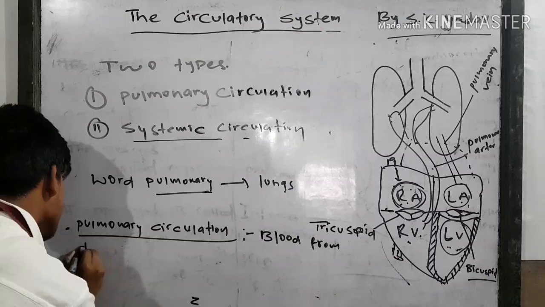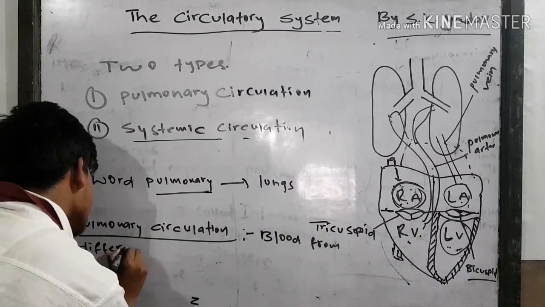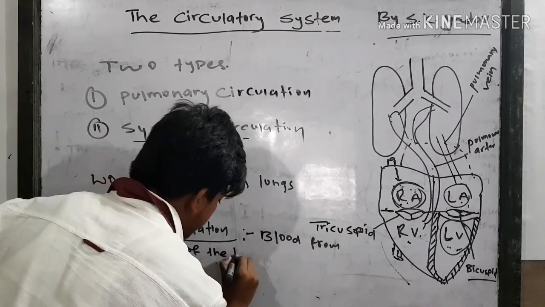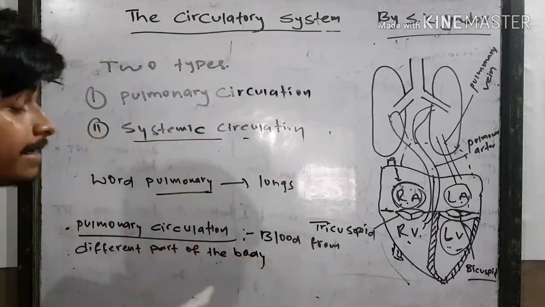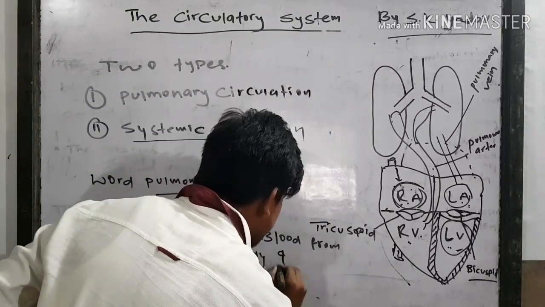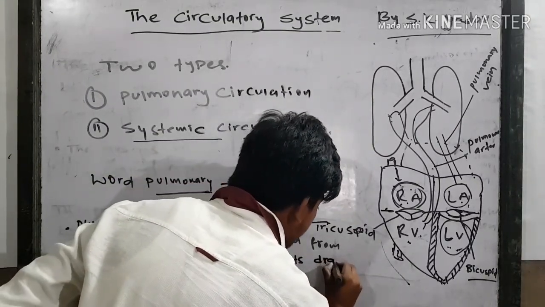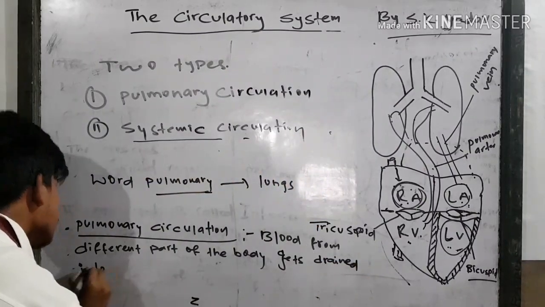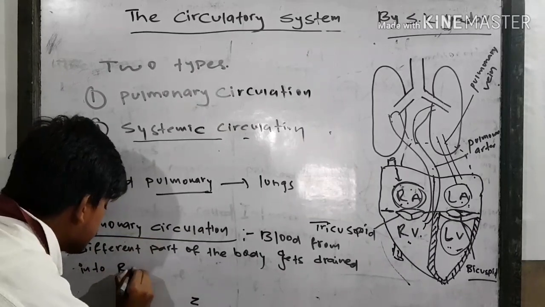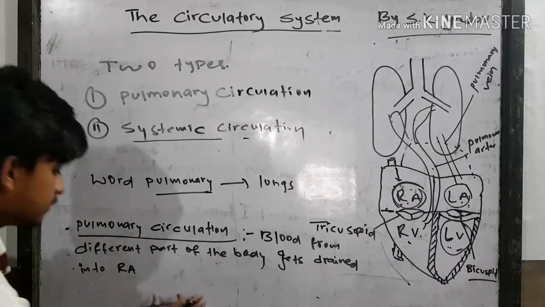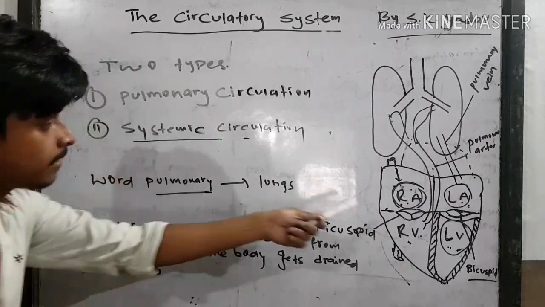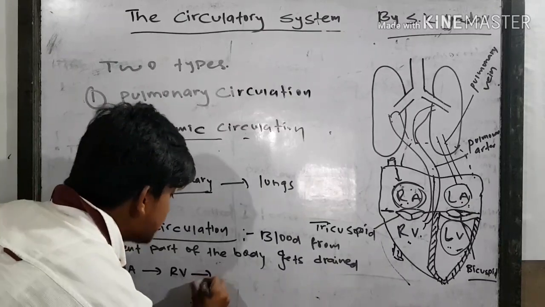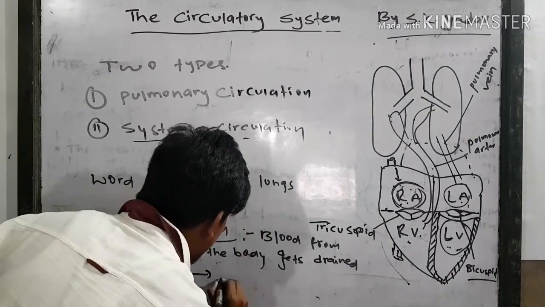Blood from different parts of the body gets drained into the right auricle, then goes to the right ventricle, and from the right ventricle goes to the lungs